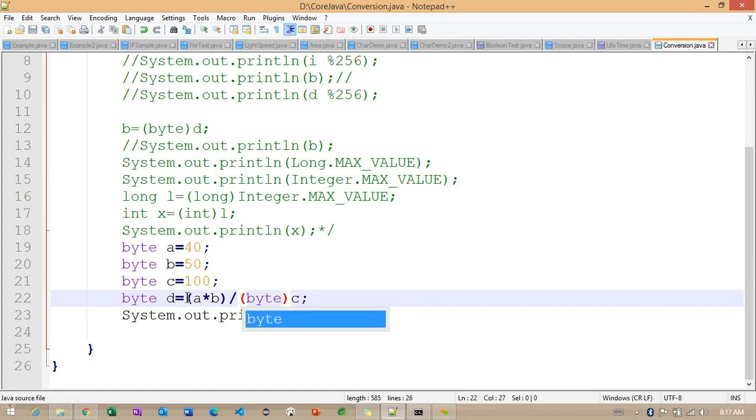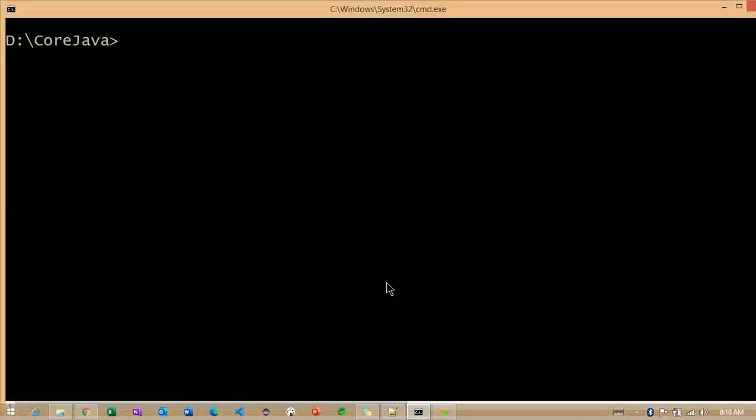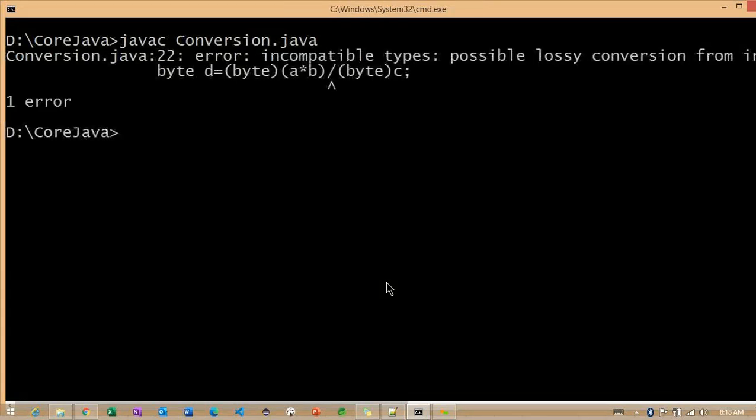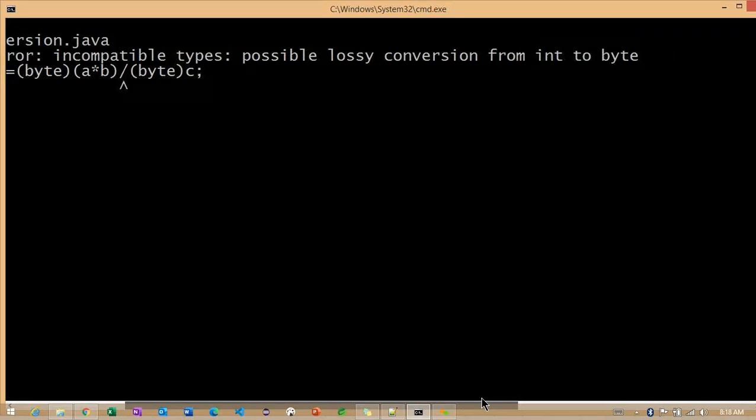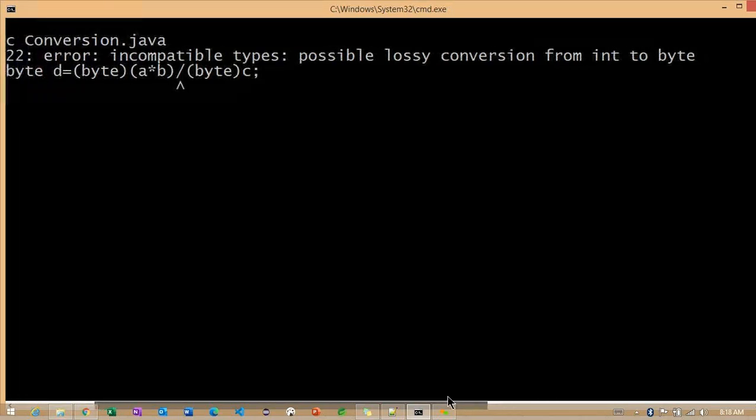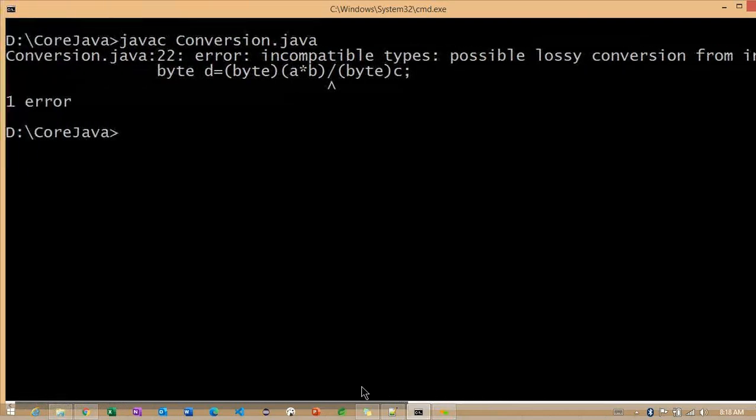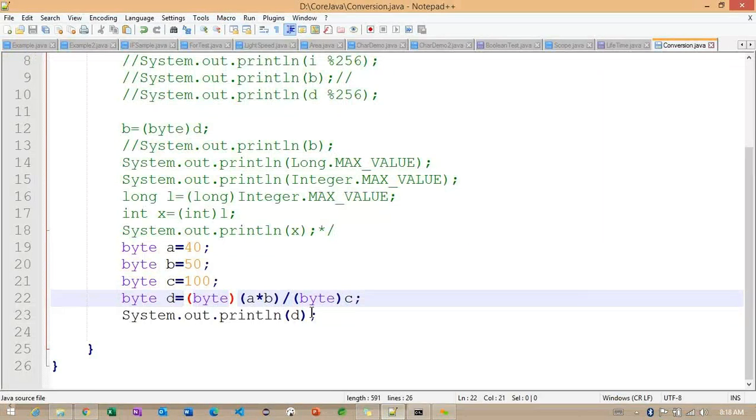A and B we are going to get as byte. No, incompatible types: from int to byte. So still it's taking integer. If it is taking integer, we need to change here. Byte.